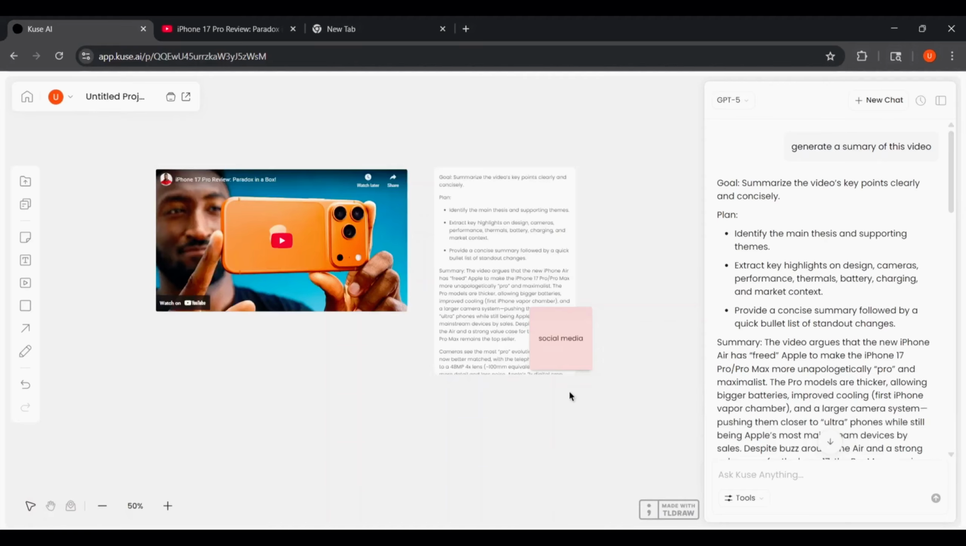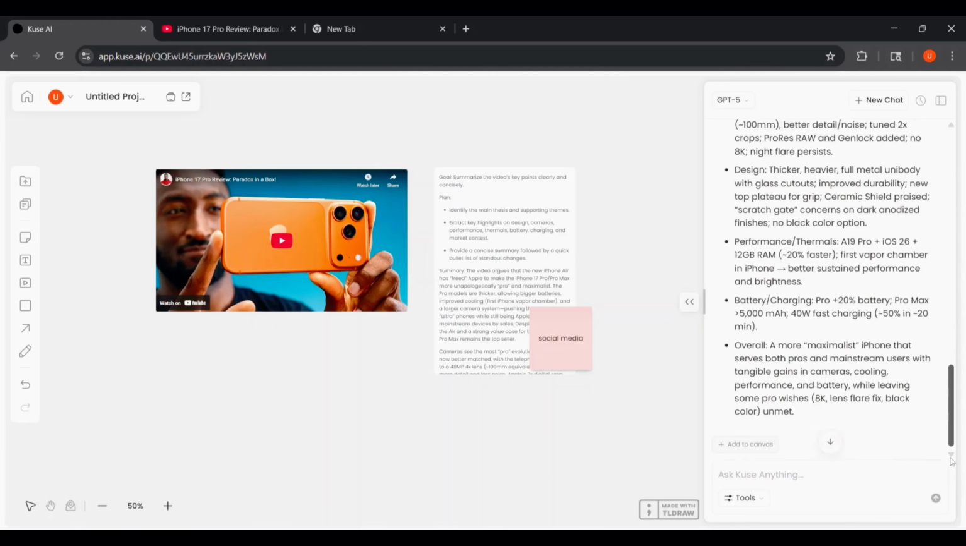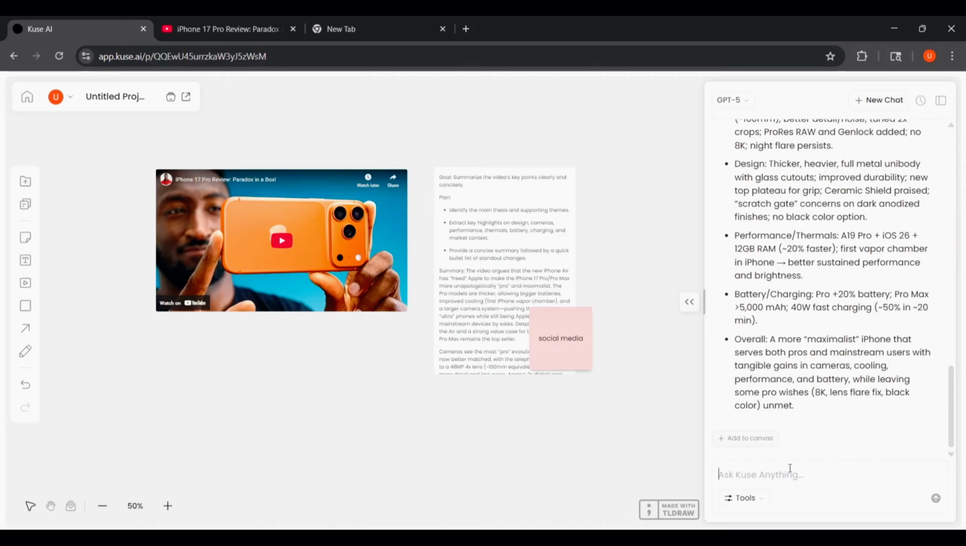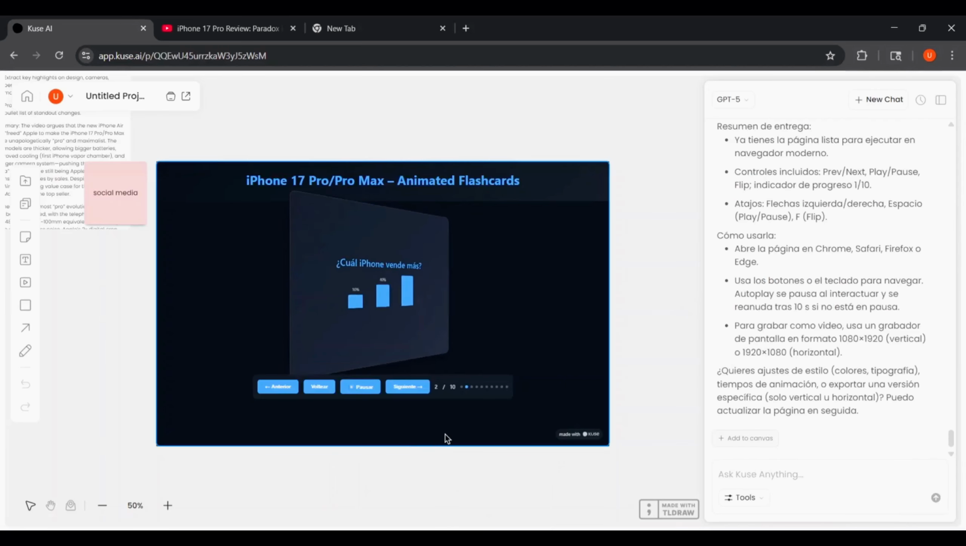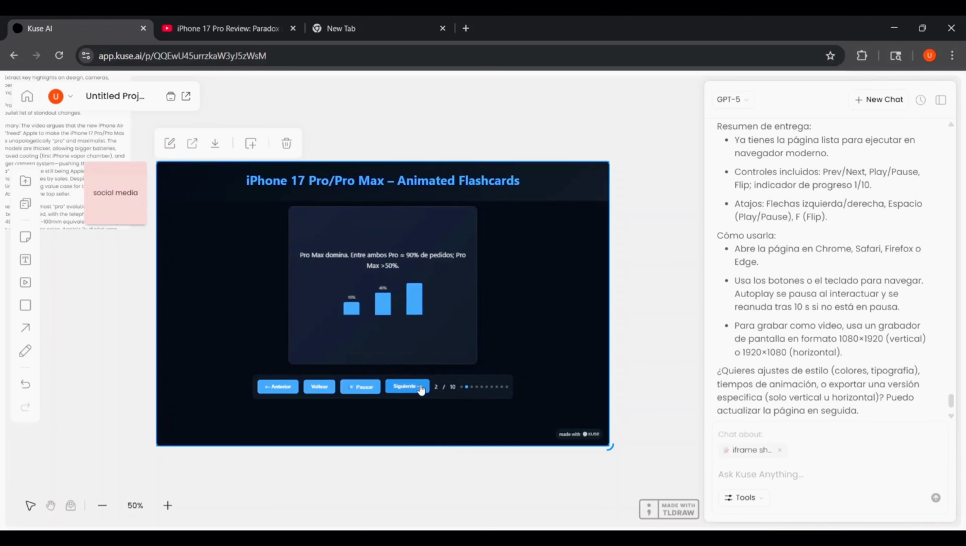Now let's push it further and see what else we can do with that video summary. So from that same video summary, I can actually tell the AI, turn this into animated flashcards. And check this out. It instantly starts building visual flashcards, complete with animations.